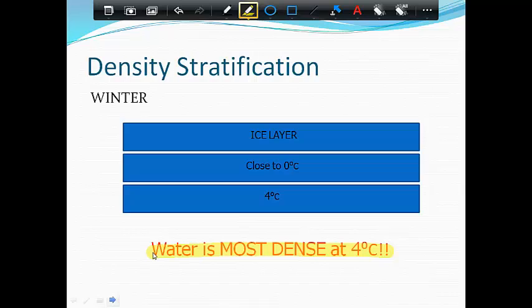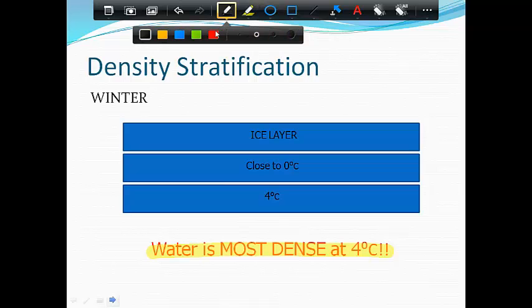So pretty cold, but not frozen. Okay, frozen is 0. All right, so let's look at what happens in the winter. In the winter, the bottom of the lake is the warmest, which makes sense because it's the least exposed to the air. Down here at the bottom of the lake, you can see we've got 4 degrees Celsius as our warmest temperature, but remember that's the most dense, so that makes sense that that stays down at the bottom of the lake.